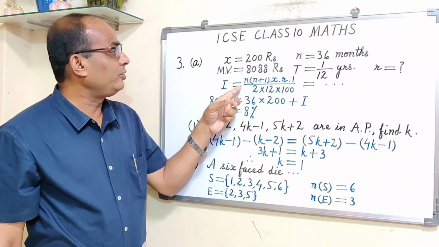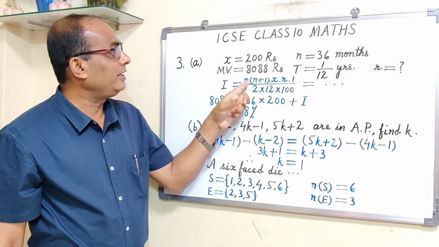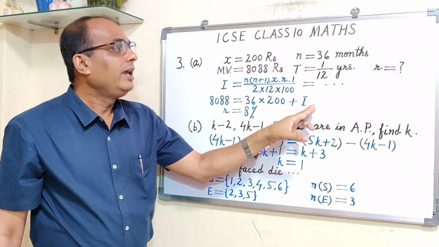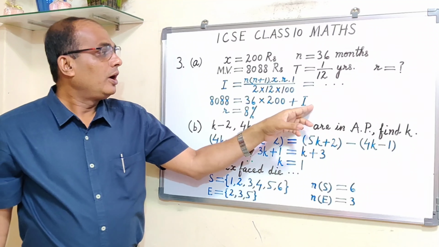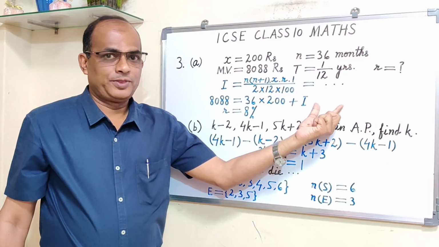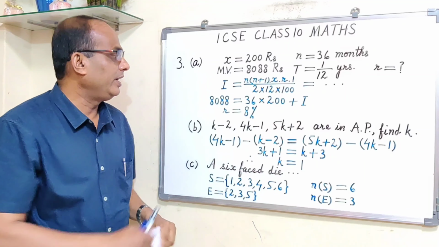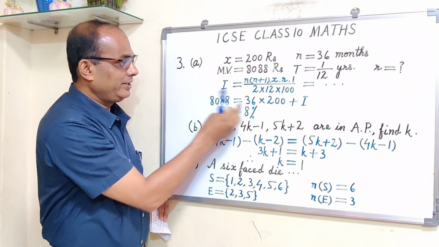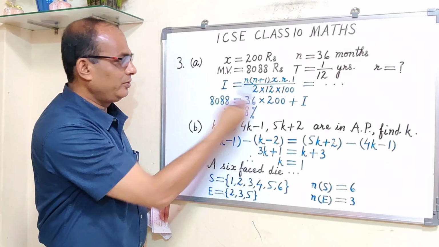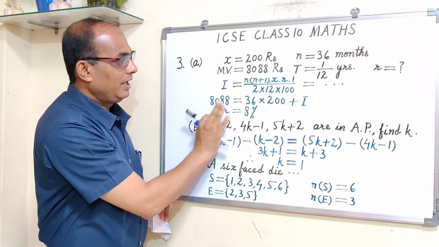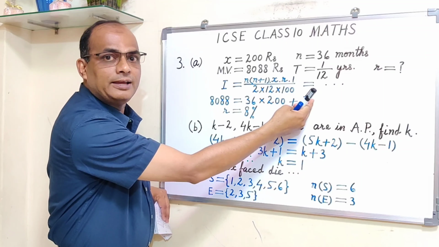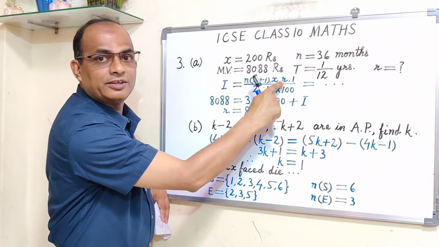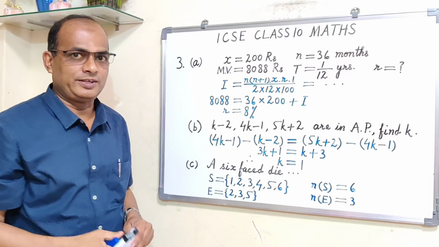The correct solution is, you substitute here x is equal to 200, n is 36, and find out the value. Either you find the value of I, or you write this here only. Then a big formula, MV is equal to nx plus I. Multiply this, take this to this side: 8088 minus, I think this will be 7200. You subtract, you'll get something. Then on this side you simplify I, where R will be there because R is unknown, and then you get the value of R as 8%.